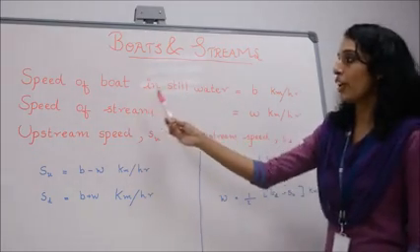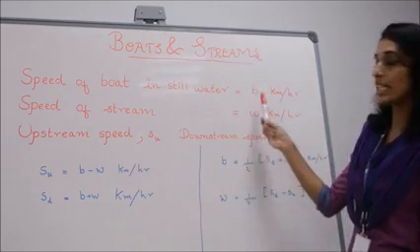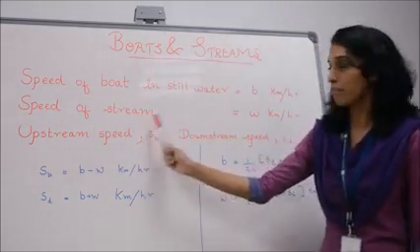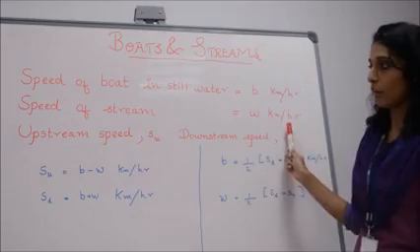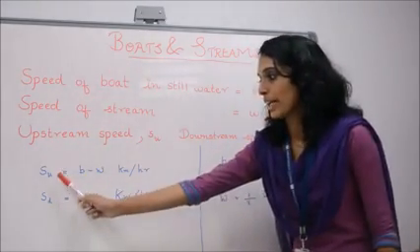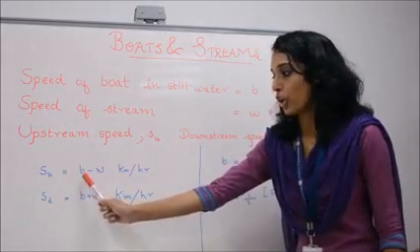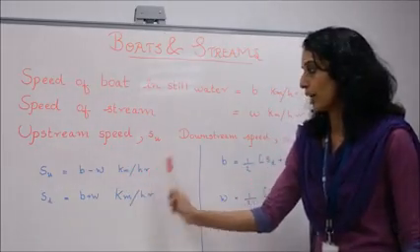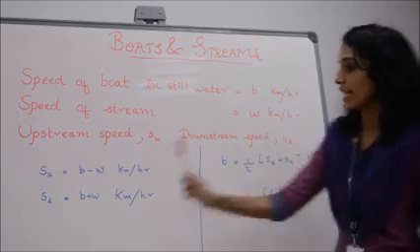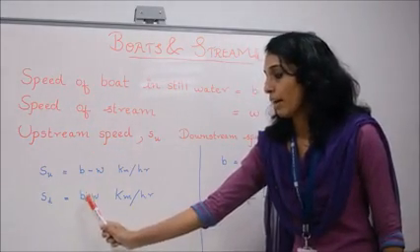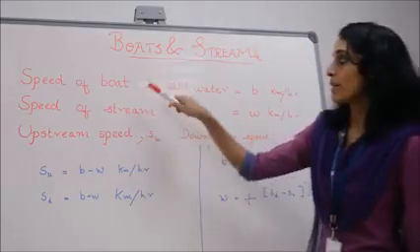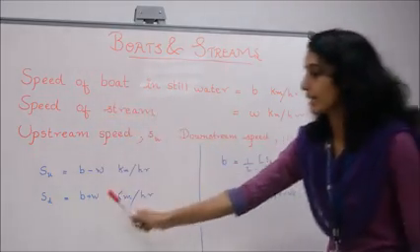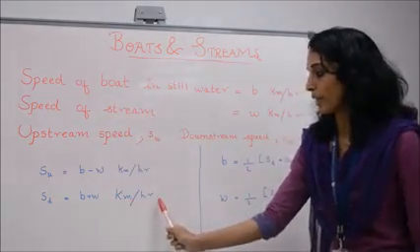That is, the speed of the boat in still water is equal to B km/h and let the speed of the stream be W km/h. Then the upstream speed SU can be found out by this formula, that is B minus W km/h, and downstream speed SD can be calculated by adding the speed of the boat in still water and the speed of the stream, that is B plus W km/h.